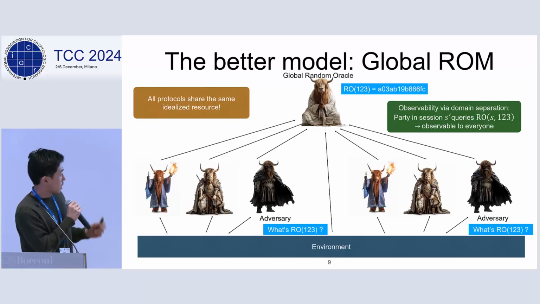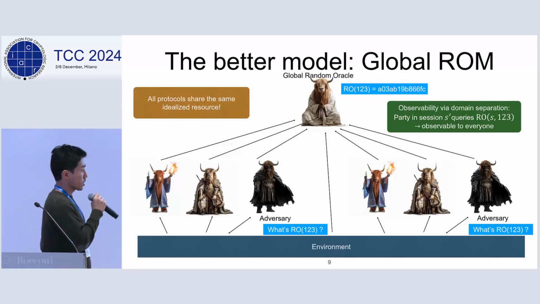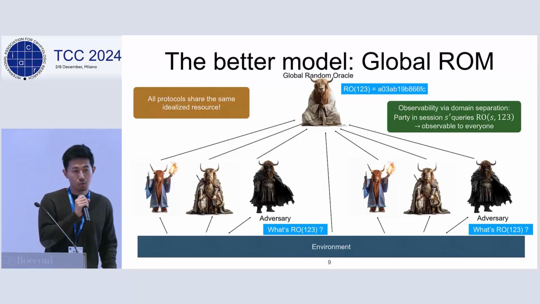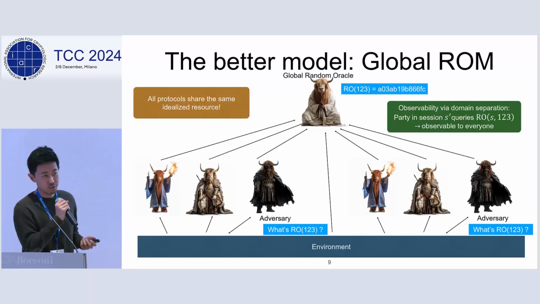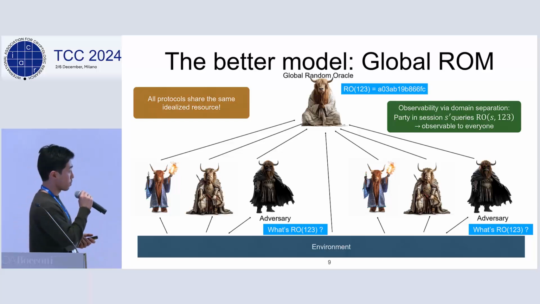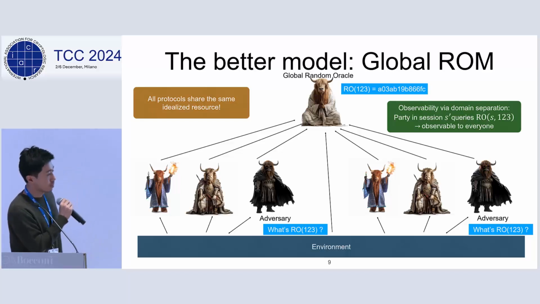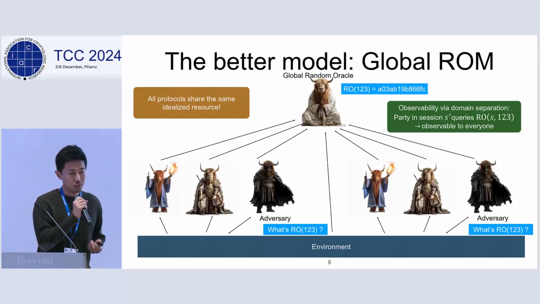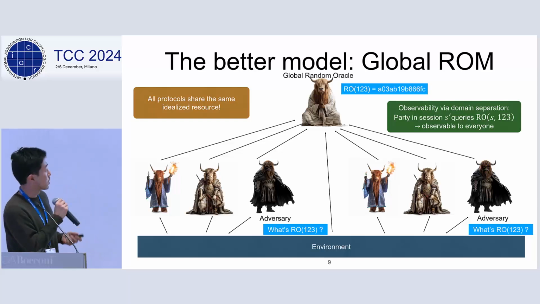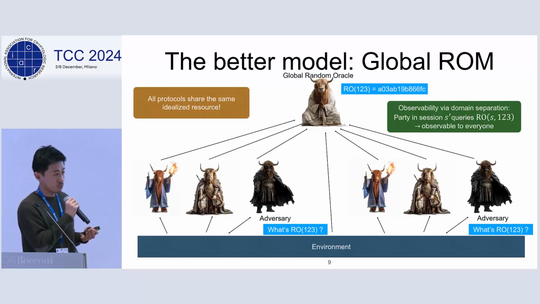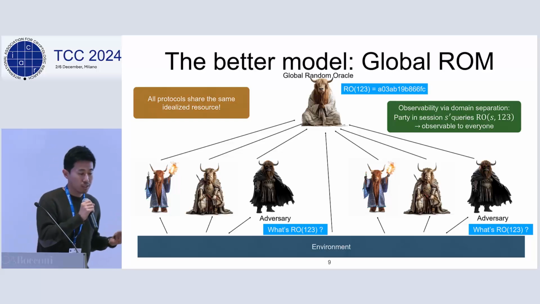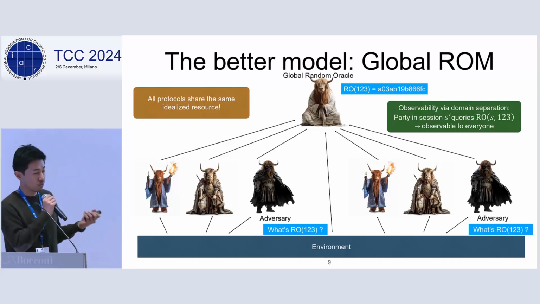Now let's move on to the group-based idealized model. In this work, we define a global version of the generic group oracle. So what was the generic group model? Essentially, the goal of the generic group model is to treat an idealized group with no extra structure from the perspective of the adversary.